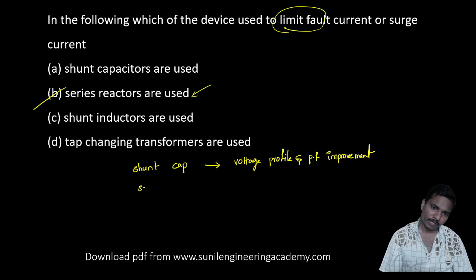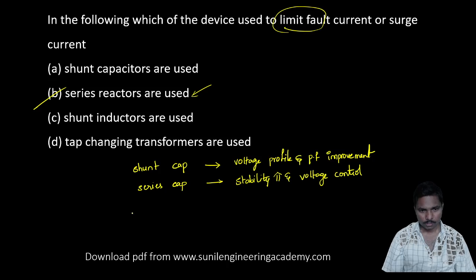In the same way, series capacitors improve the stability and are used for voltage control. And the shunt reactor or inductor is used to limit the Ferranti effect.